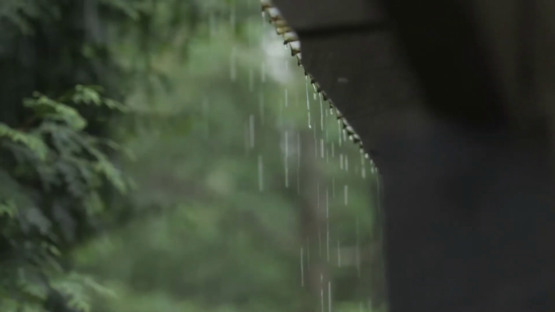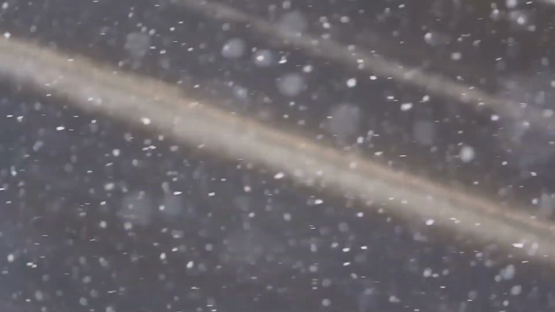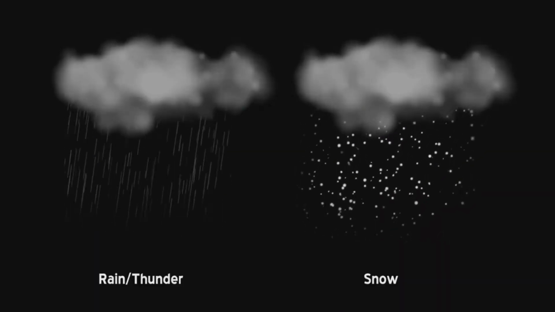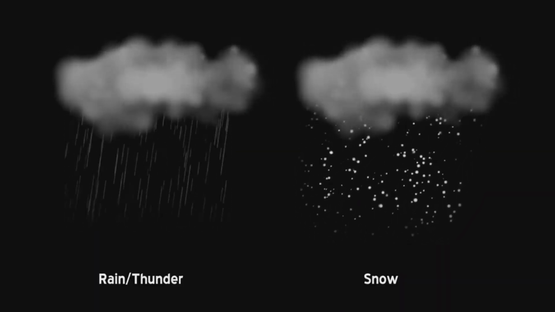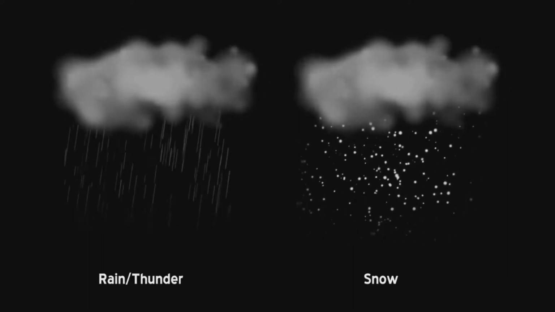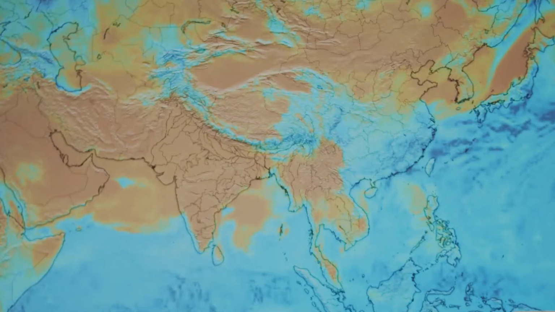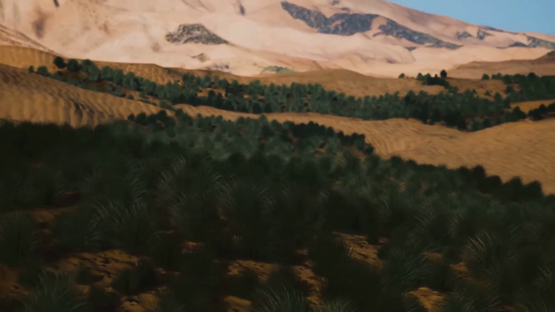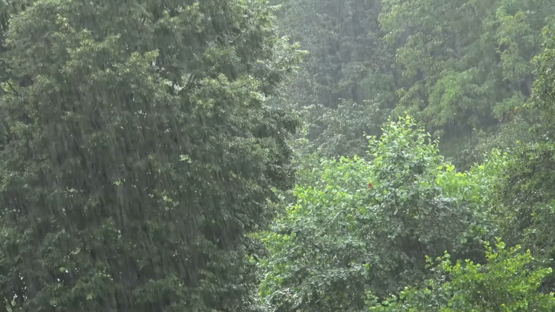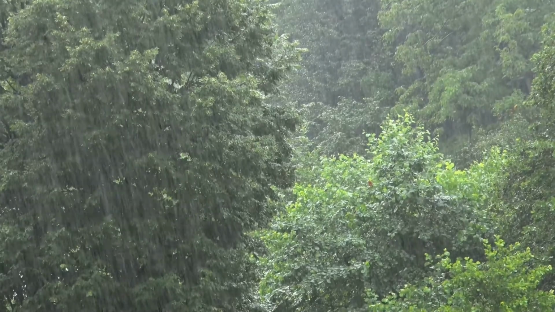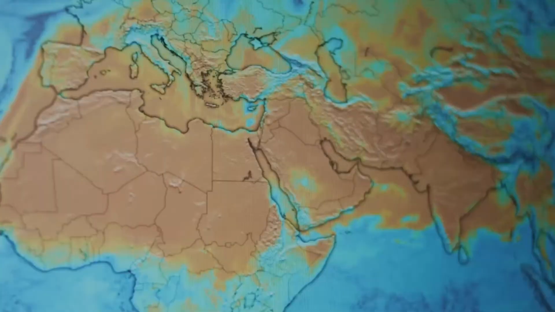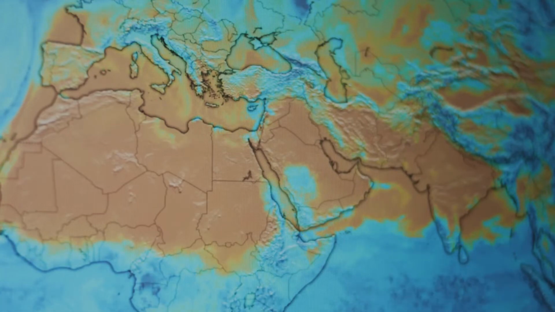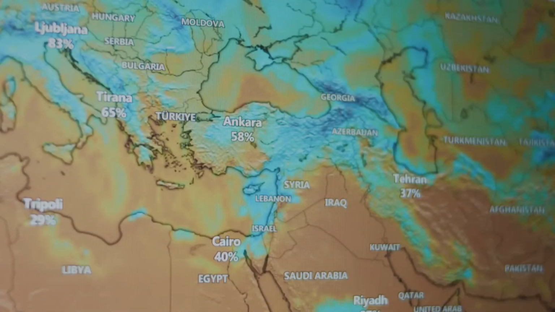Lastly, we have precipitation. Precipitation is any water that falls from the sky, like rain, snow, sleet, or hail. You might look out the window and see rain, while another place is sunny, and yet another is getting snow. Precipitation can be different depending on the location and the season. Some places, like deserts, don't get much rain at all, while other places, like rainforests, get a lot of it almost every day.